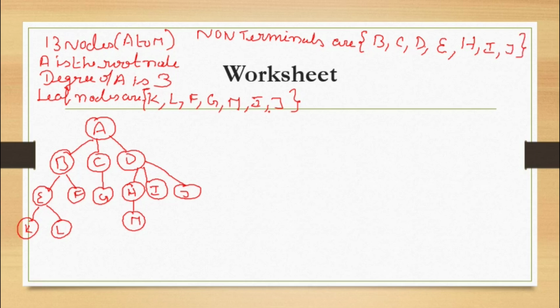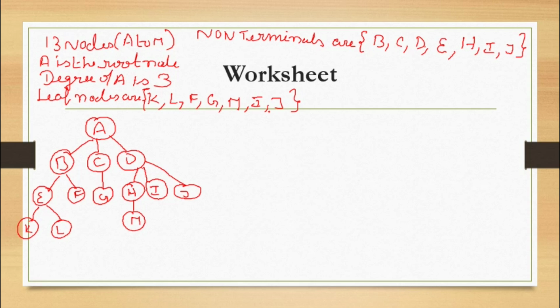So why are these the non-terminals? Because B, C, D are in the middle. Even E is in the middle here, and H as well.